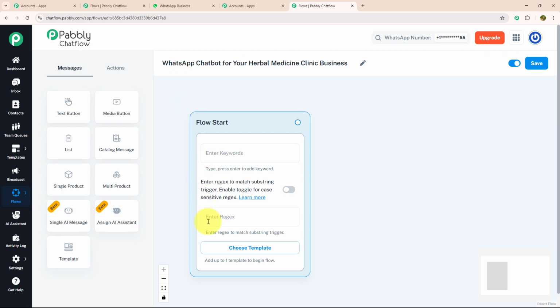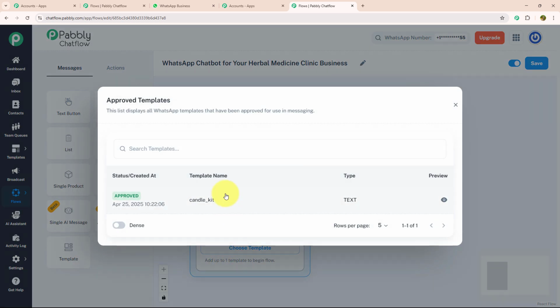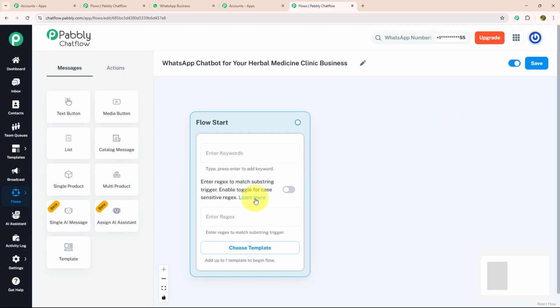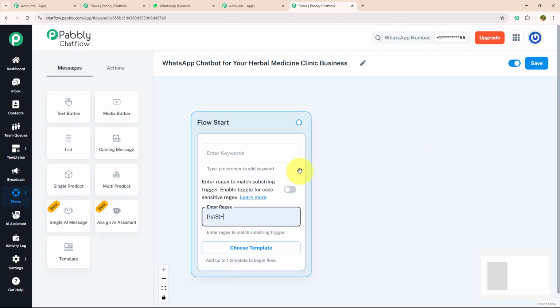Let's see each feature individually. Choose template is a feature where you can choose your created template to give a personalized touch to your chat. Regex are regular expressions with a special pattern or sequence of characters used to find matches or filter specific text. Keywords are the trigger messages that your customer will put while initiating a conversation.